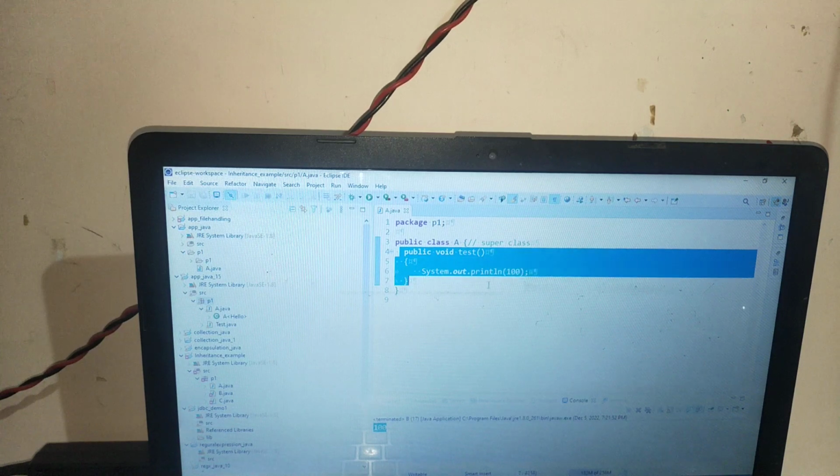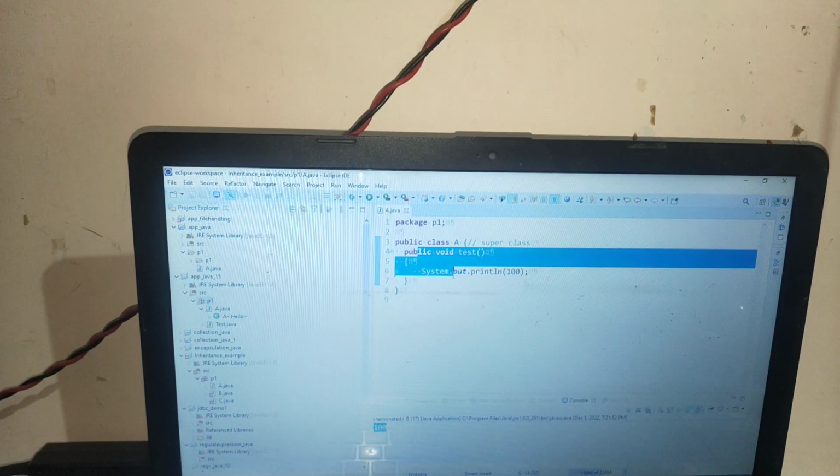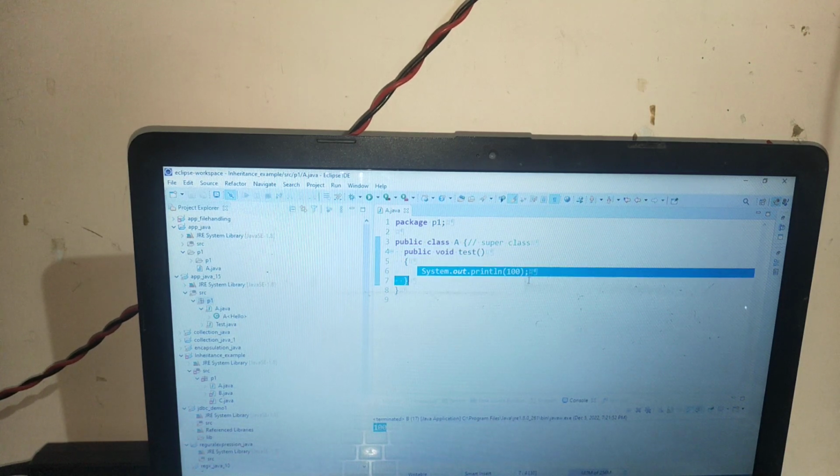Here you can see that is the complete method. What is a complete method? A complete method is one where, inside that method, you can see a block of code, and inside this block of code, if you can see some logical implementation, that is called a complete method. Public void test is a method, and inside that method, if you can see a logical implementation, that is called a complete method.